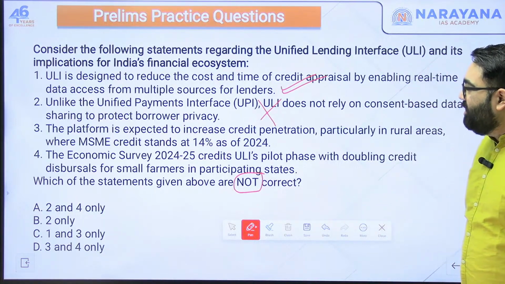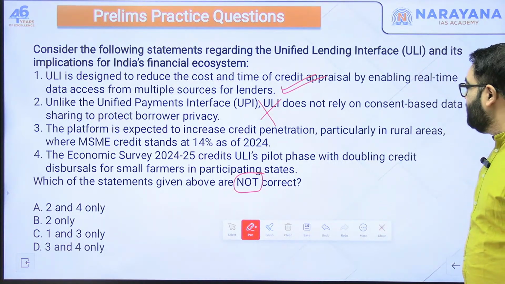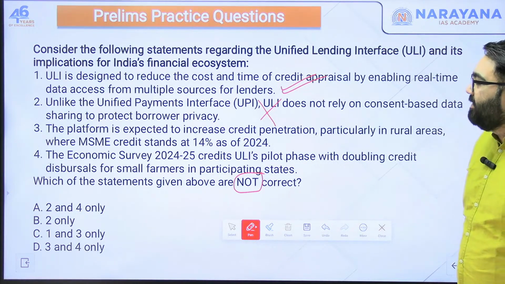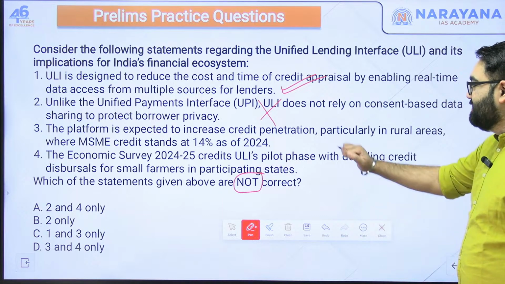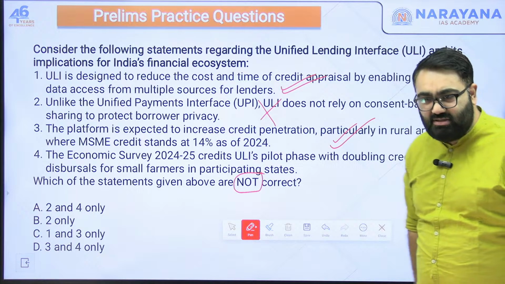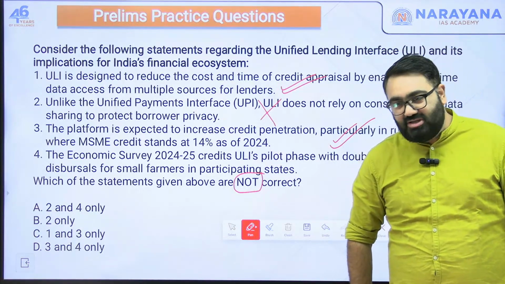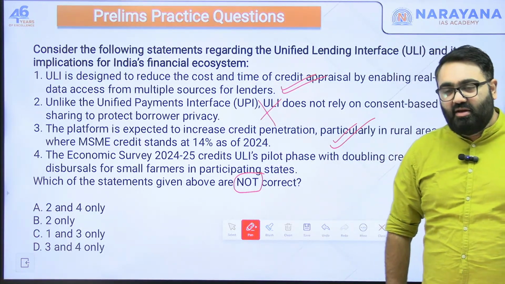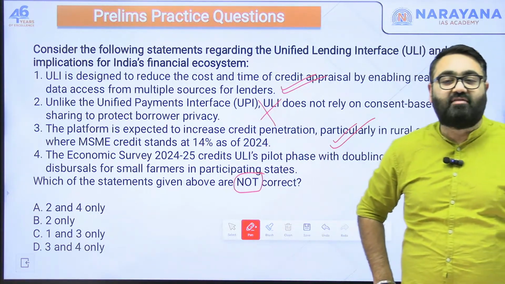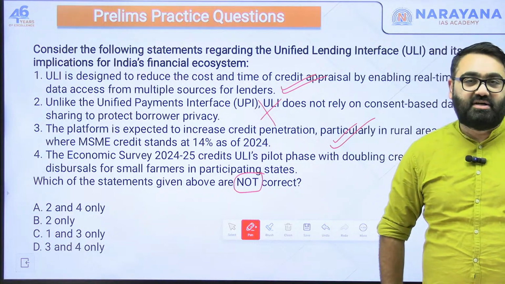Platform is expected to increase credit penetration, particularly in rural areas, where MSME's credit stands at 14% as of 2024. That is correct, because the aim is mainly to target farmers and the MSME, because they don't have access to credit. In the rural areas, MSME only made up 14% credit, means the loans that were given out, only 14% were to the MSME.